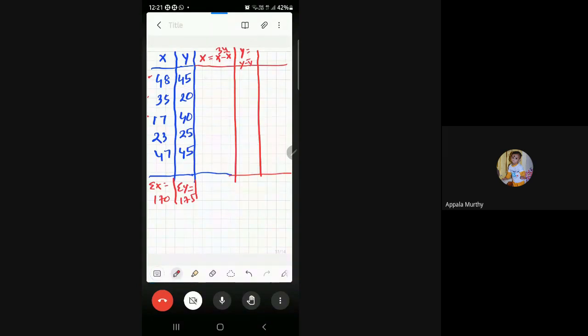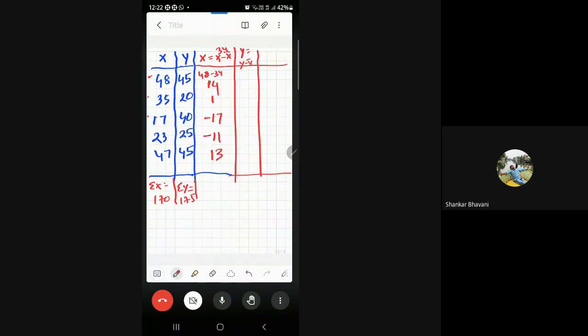First one is 48 minus 34, that is 14. Similarly, 35 minus 34 is 1. 17 minus 34 is minus 17. 23 minus 34 is minus 11. Next one is 13. So these are the deviations for x.